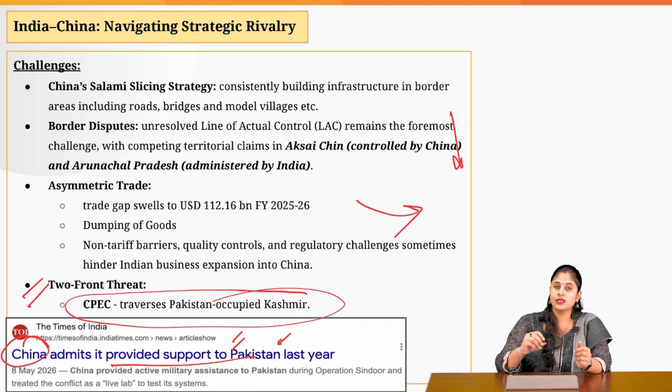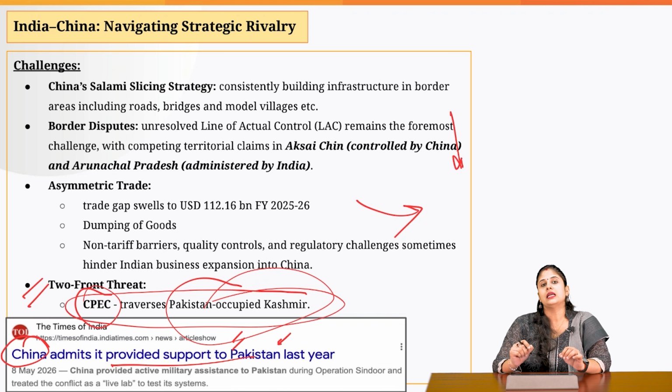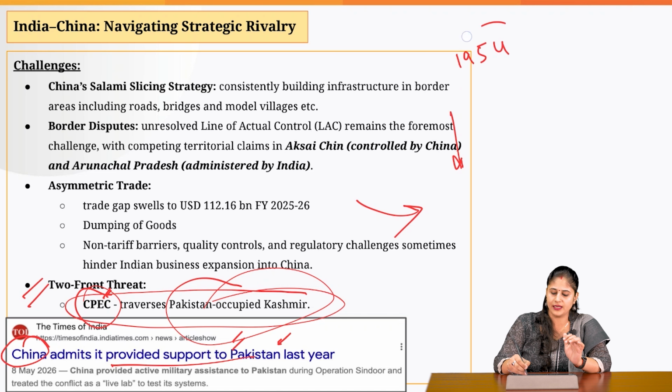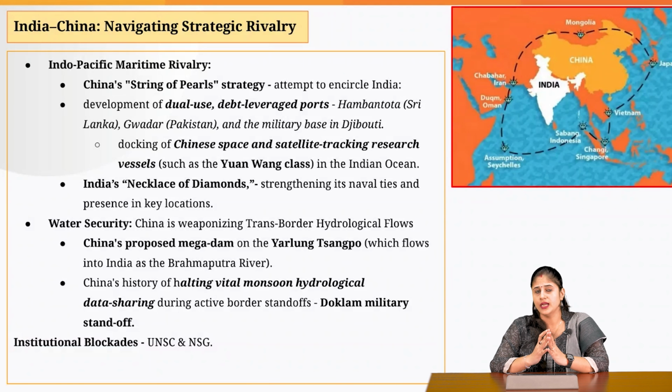Another problem is the CPEC corridor, which passes through Pakistan occupied Kashmir. And in this respect, India has raised concern. Why? Because this China-Pakistan economic corridor violates India's territorial sovereignty. And it also goes against the Panchsheel agreement, which the two countries signed way back in 1954, that they will respect the territorial integrity or sovereignty of each other.